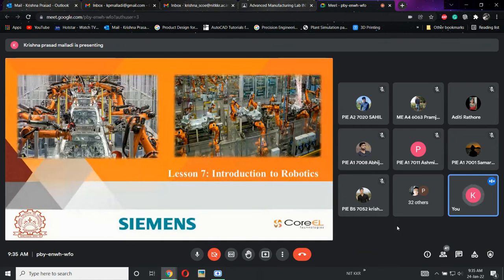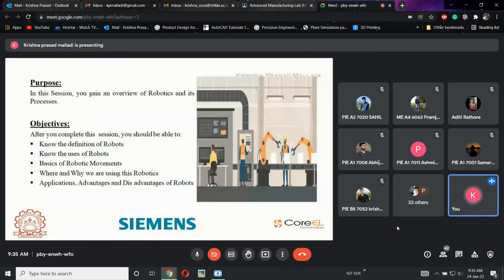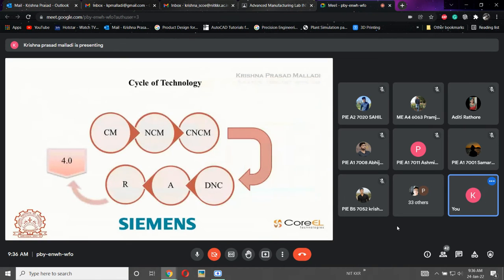Today we are going to discuss some important introductory topics regarding robotics. I hope you haven't covered this subject so far, so I will explain each and everything in this session regarding robotics and its process, what exactly a robot means. We will cover the definition of robots, uses of robots, basics of robot movement, where and why we are going to use them, advantages, and applications of robots. All these things we are going to cover in today's session.